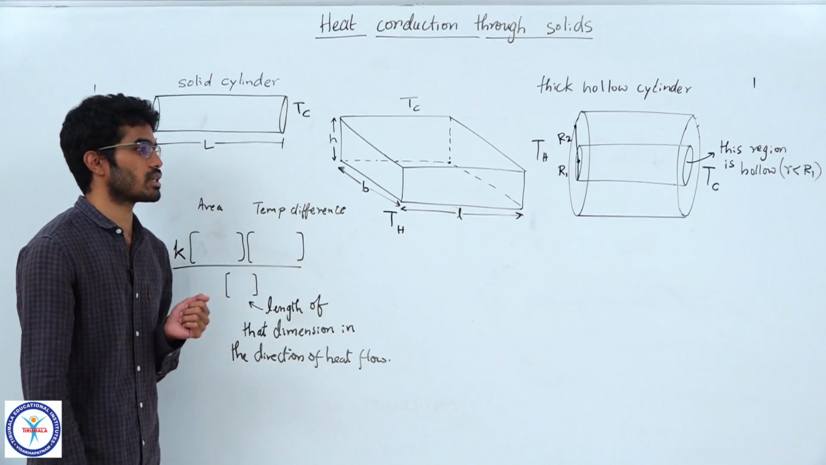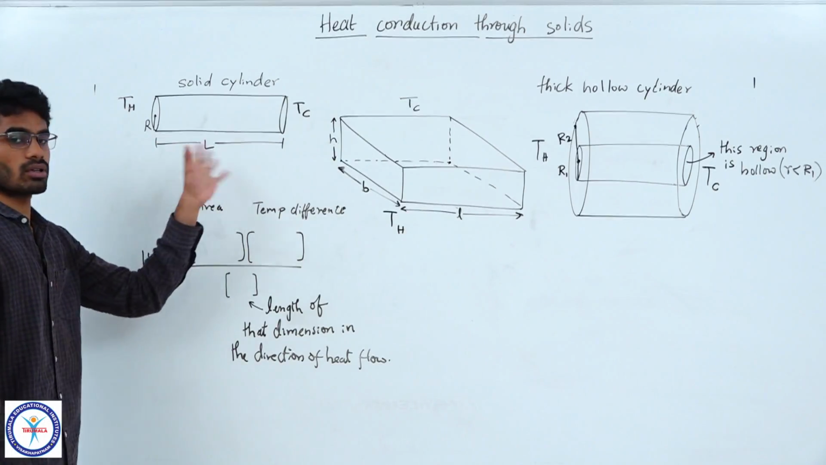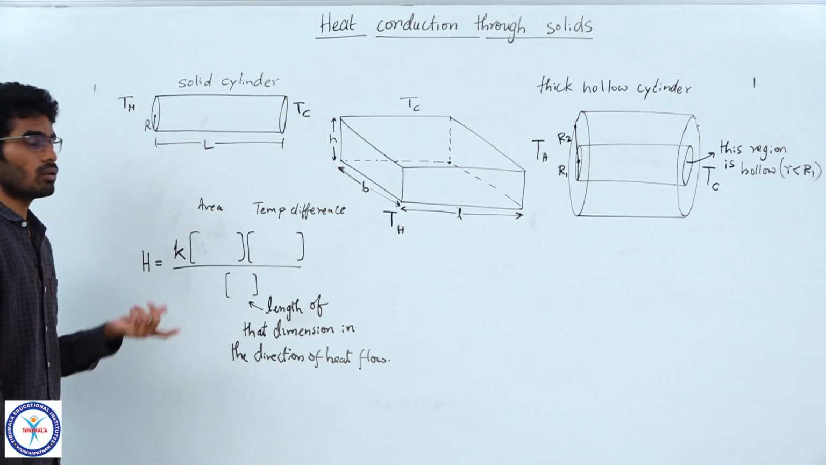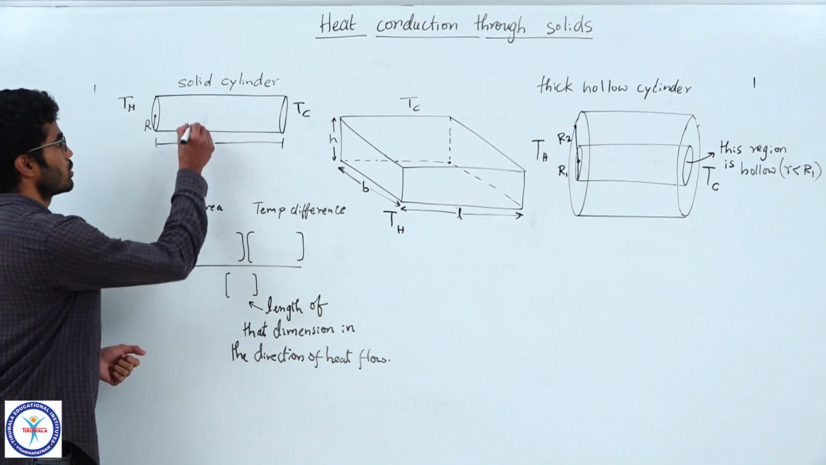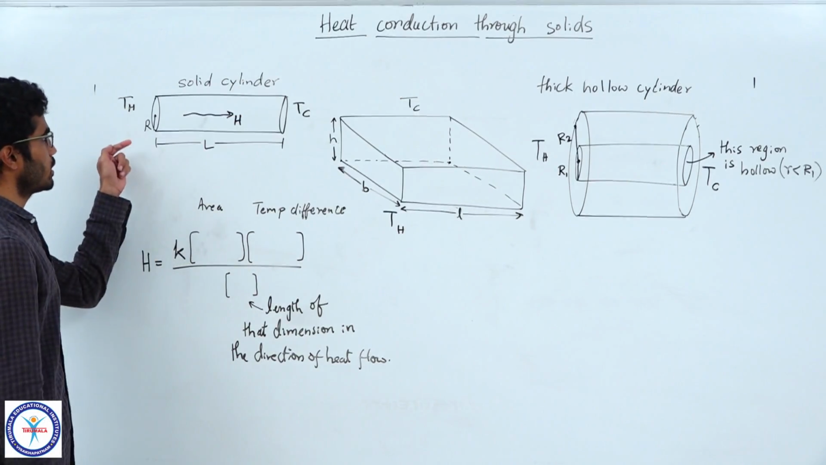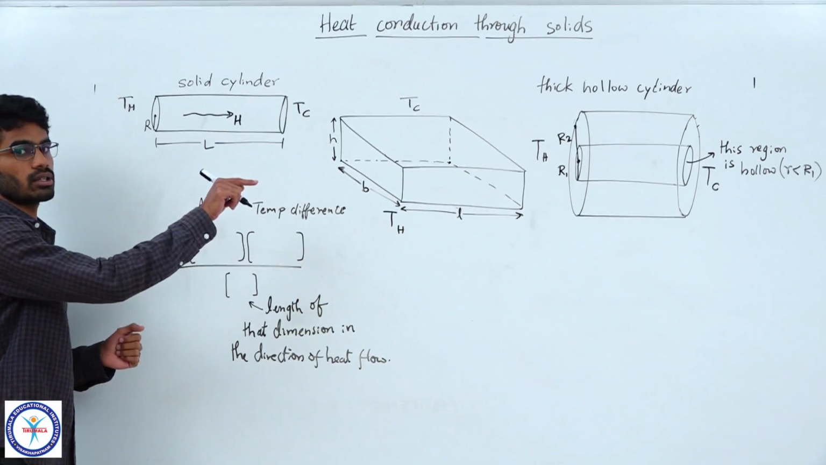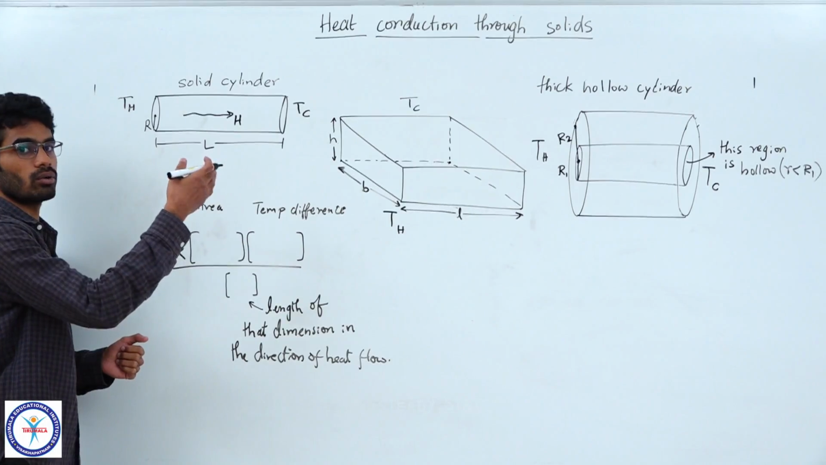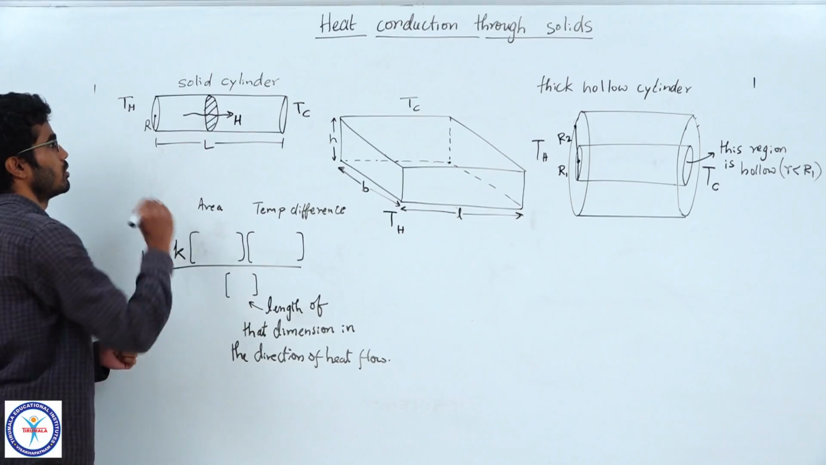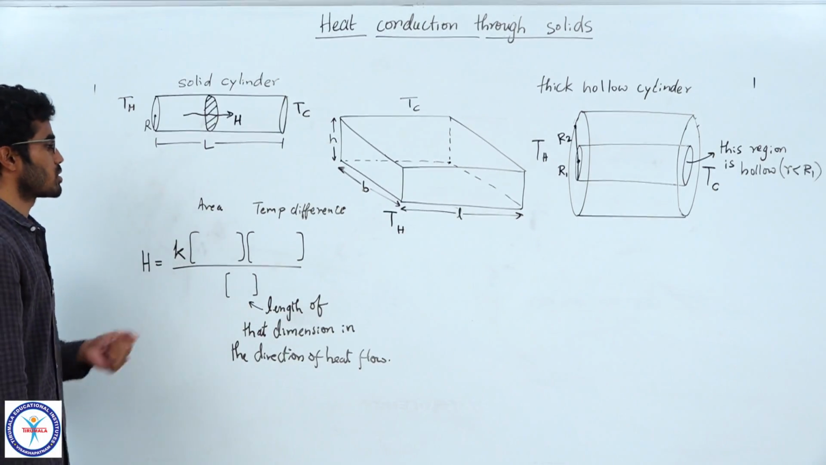So let us do a small exercise here. Here I am showing a solid cylinder which has different temperatures across its ends, Th and Tc. Now what will be the direction of heat flow? From the higher side to the colder side. So first visualize this. The heat energy is flowing in this direction. Now whatever the area is perpendicular to that direction, it is crossing this area. So that is the area of cross section we need to use in the equation.